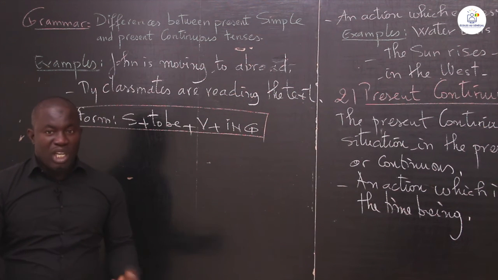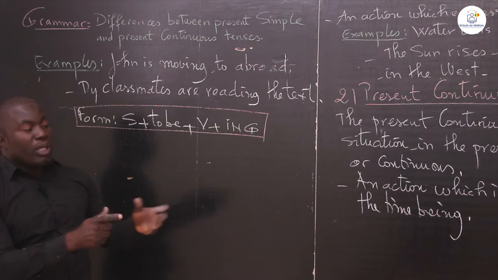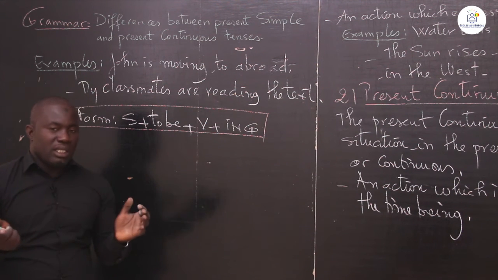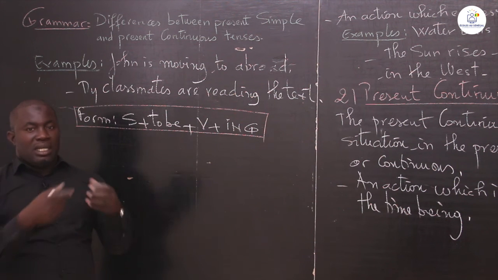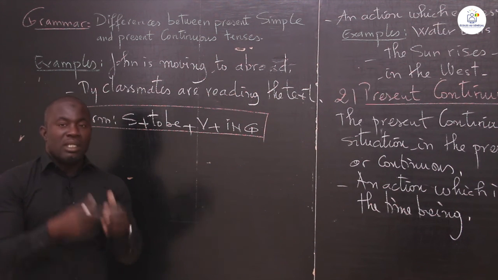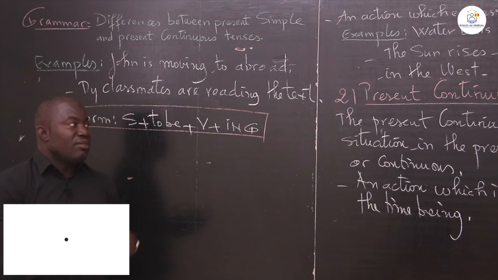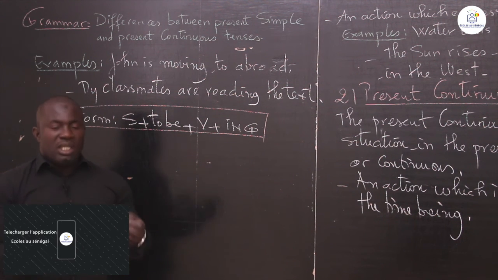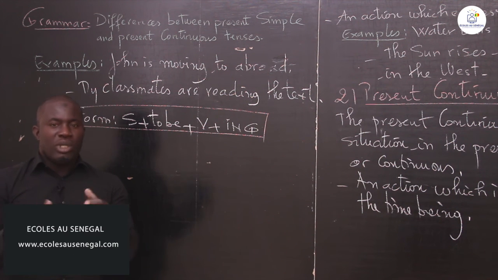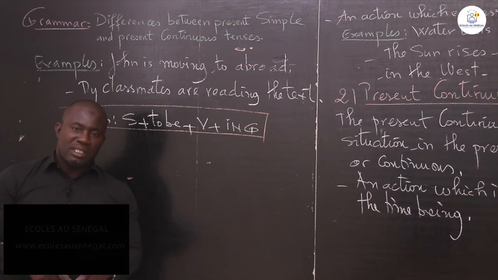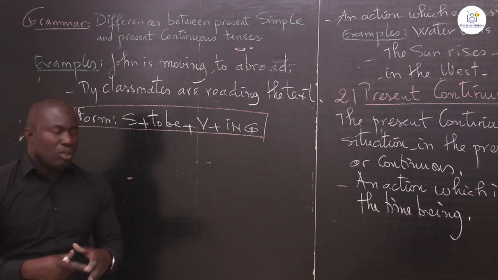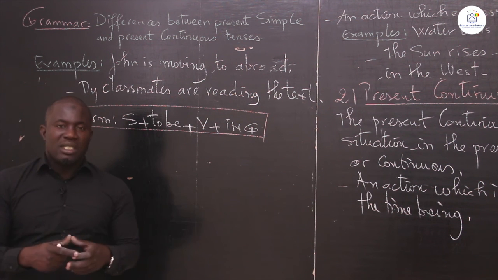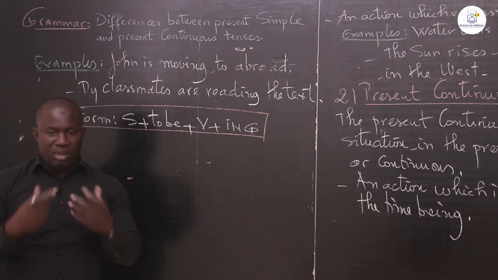We are here in the classroom and we see our classmates are reading a text. The text is being read at this time by our classmates. This is differences between the present simple and the present continuous tense. We have to know these tenses are situations which are happening in the present and now which are different, because we have simple action for the present simple and progressive action for the present continuous or present progressive tense.